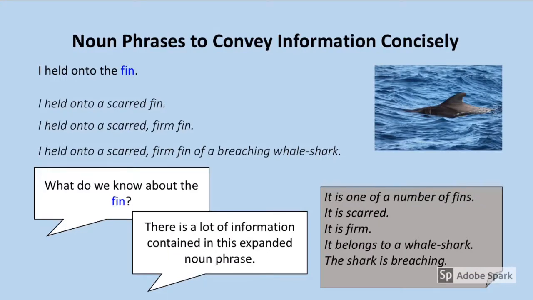Noun phrases are really useful in poetry because they help us to convey information concisely. If we look at this example, I held onto a scarred, firm fin of a breaching whale shark. It gives us loads and loads of information. It tells us that it's one of a number of fins, it's scarred, it's firm, it belongs to a whale shark and the shark is breaching. So there's loads of information packed into that one expanded noun phrase.